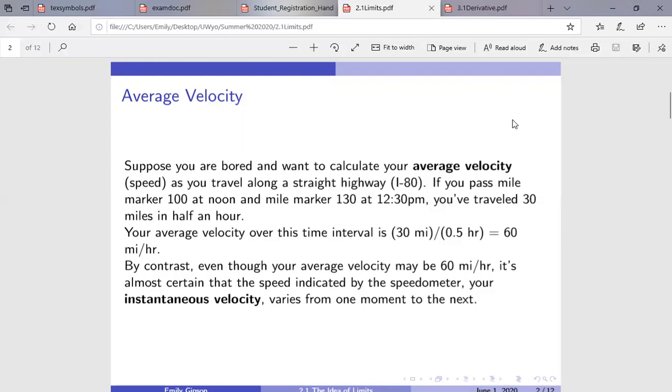So at any given moment, your speedometer could say any value. But because it took you 30 minutes total to travel 30 miles, overall, you're traveling at 60 miles an hour. So in this regard, your average velocity, or your speed, is different than your instantaneous velocity. And in calculus, we're interested in this idea of instantaneous velocity.